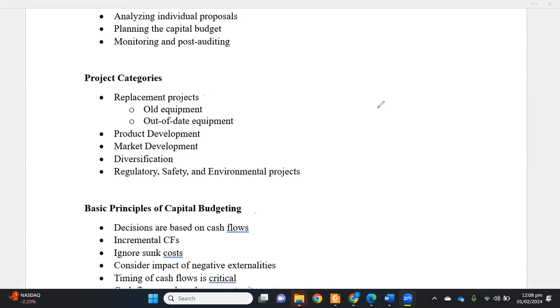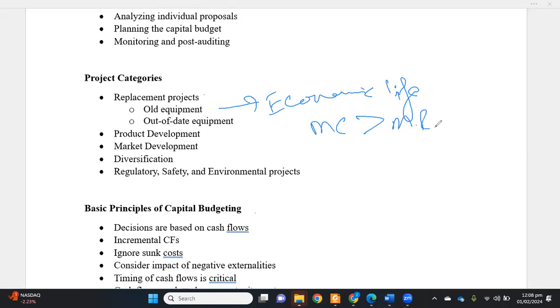When the economic life of the old plant and machinery expires, or that vehicle, that car, or anything becomes infeasible for us, because the marginal cost has significantly increased over the marginal benefits or marginal revenue from it, then we need to replace it with a new one so that we can get optimum utilization.